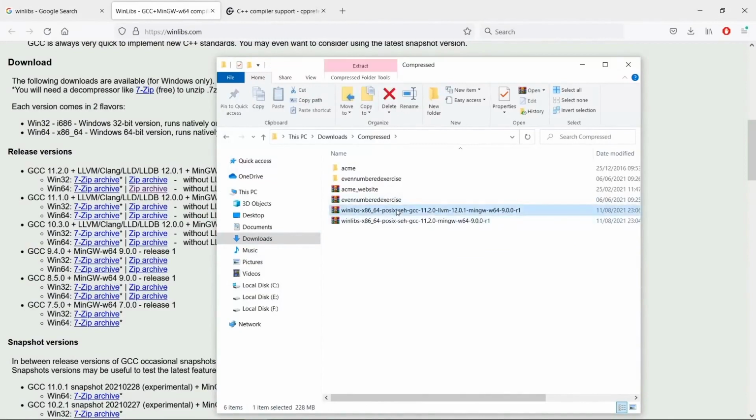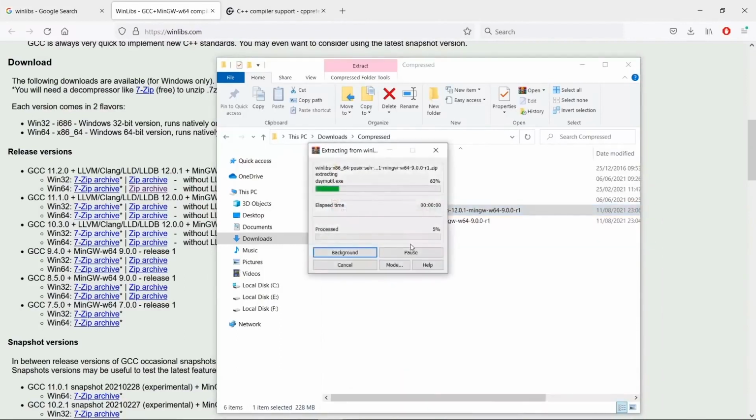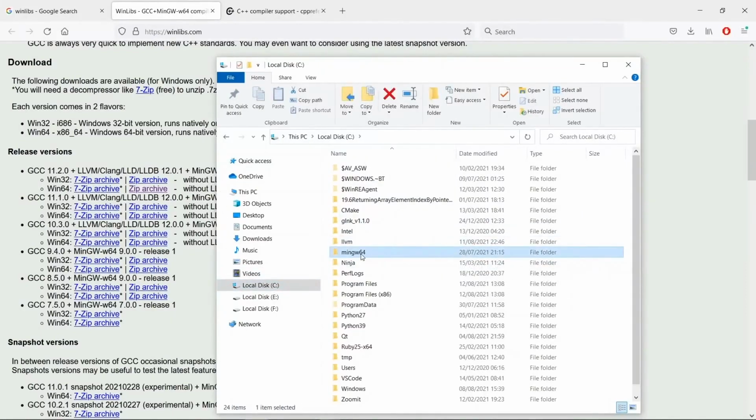We're going to right click on this and say extract to a location, and you're going to specify where you want this to go. Or even if you want, you can extract here. This is something I like to do. This is going to show up in the current folder, and you can grab this and paste that in a location where you want this. In my case, I put this in my C drive, as I said here. So this is going to be my compiler.